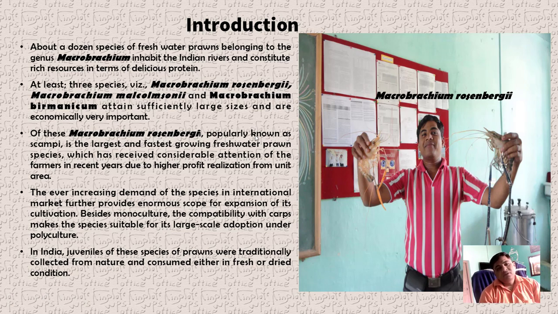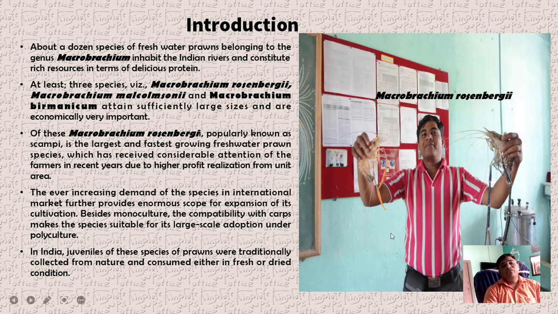From these 3 species, Macrobrachium rosenbergii, popularly known as scampi, is the largest and fastest growing freshwater prawn species in India. It has received considerable attention from farmers in recent years due to the higher profit realization from unit area, because the fish farmers sell it at near about 500 per kg.